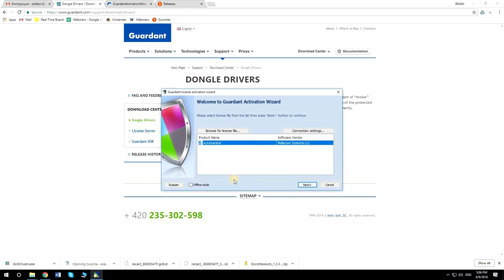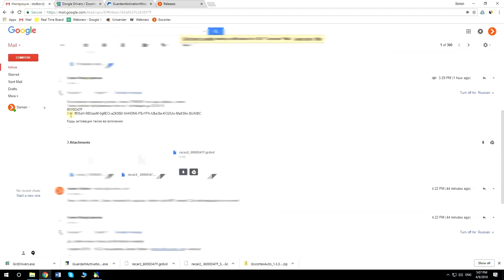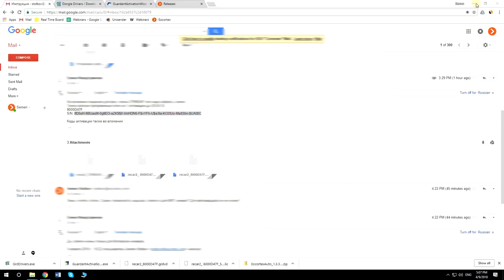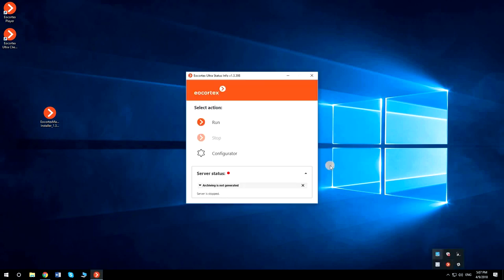It will automatically find activation code file on your computer. If not, browse it manually here. Now you need to copy and paste the serial number which was sent by Eocortex Sales Manager. Click Next. After the installation is finished, you can run the server and configure the License Plate Recognition Module in your VMS.